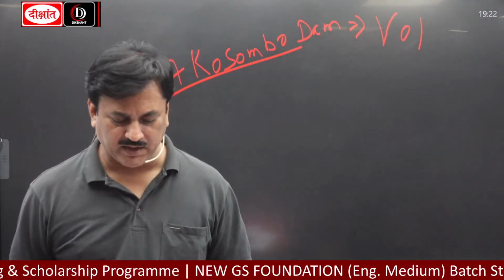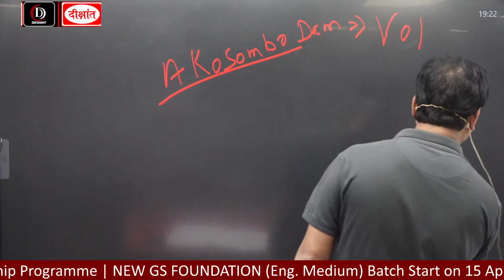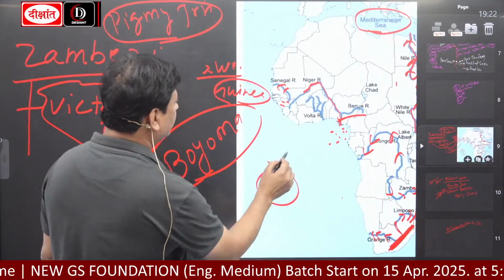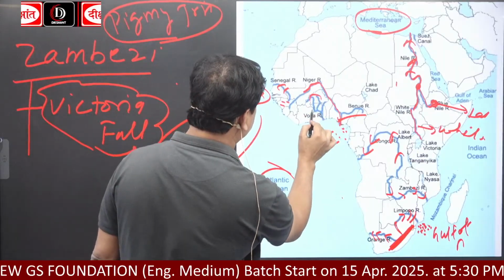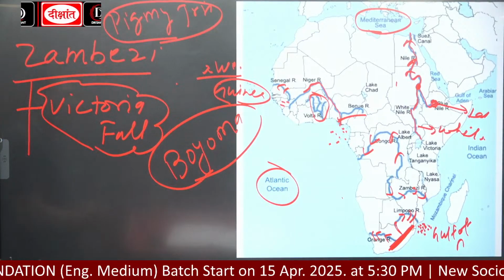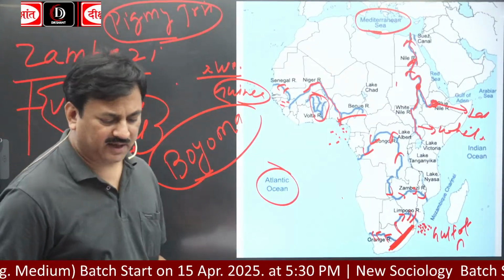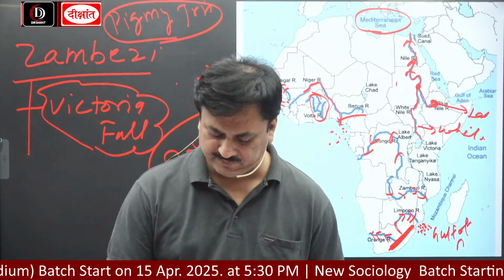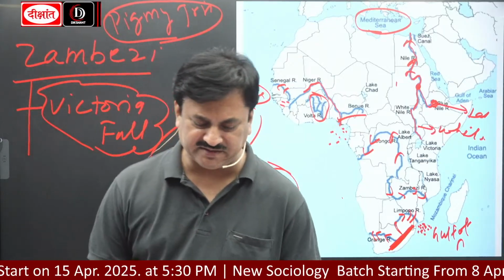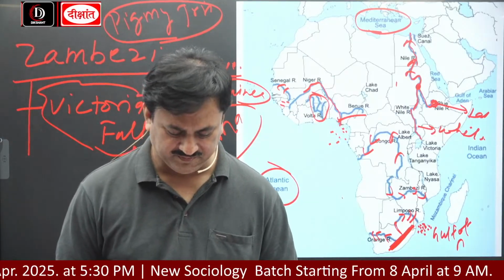Volta River is a river of Ghana, look, this is the Volta River. So entire Africa is famous for having a large number of dams for the generation of electricity.